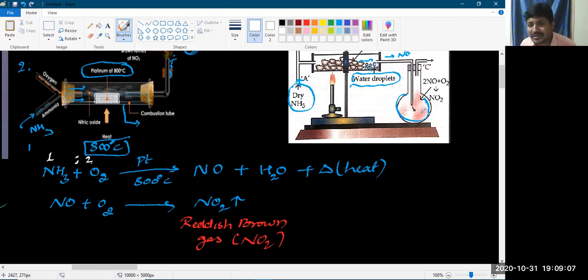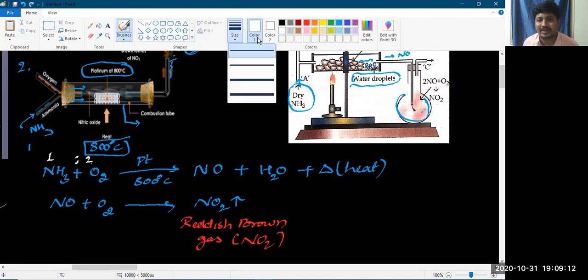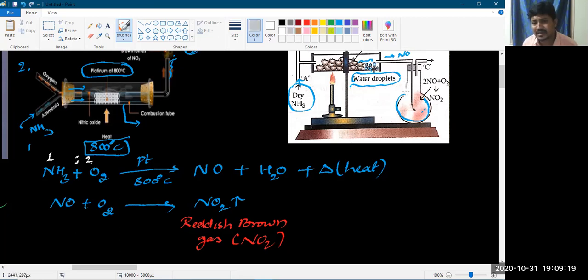When that nitric oxide is passed into the round bottom flask containing oxygen gas, a reaction takes place again: NO combines with O2 to give NO2. This is the final product we observe during the chemical reaction. So catalytic oxidation of ammonia in the presence of platinum as a catalyst produces reddish brown fumes of nitrogen dioxide. And you are supposed to balance the chemical equations also.